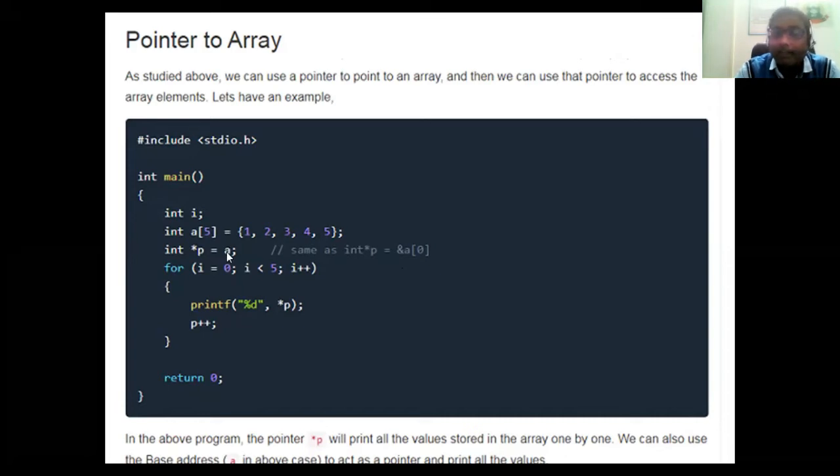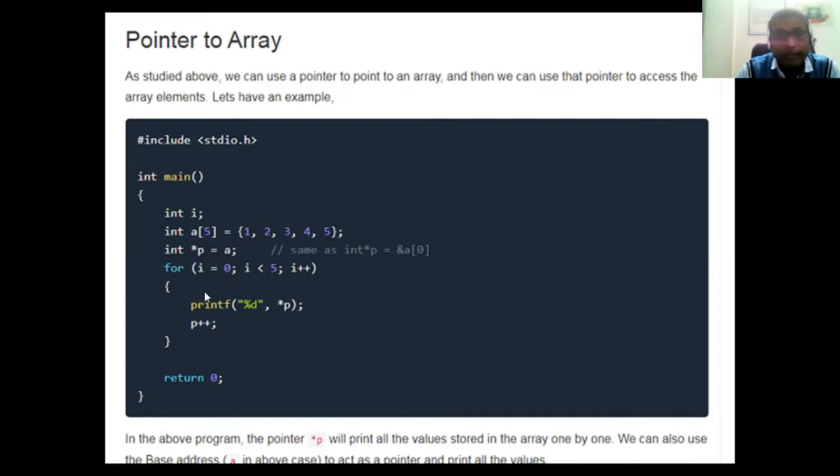That means whatever the address of the 0th position is, it is given to p. For example, suppose a[0] is at address 1000, so 1000 is given to p. That means p contains the value 1000. Now, for i = 0, i < 5, i++: we have written one for loop because I want to traverse the whole array.